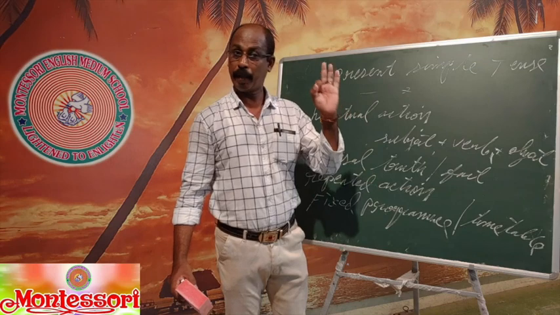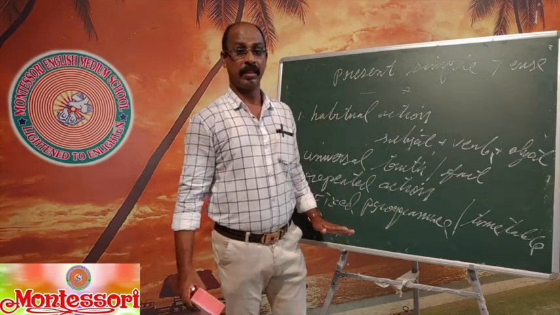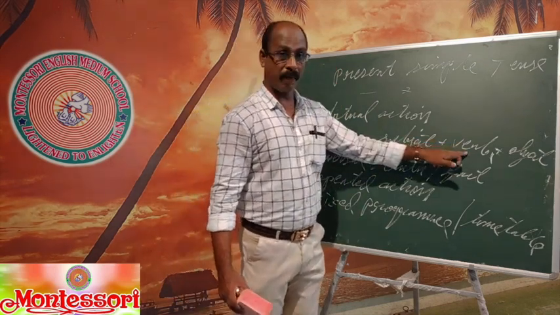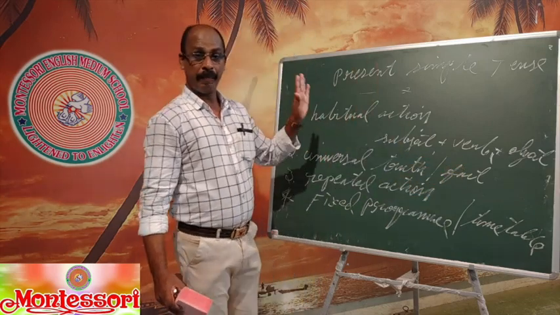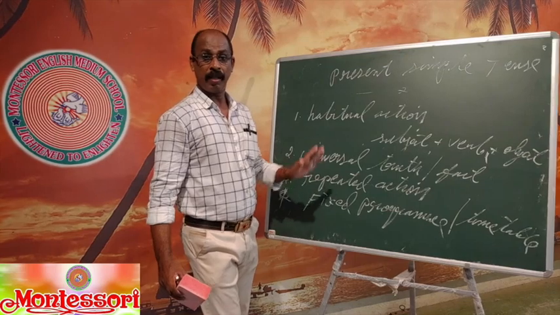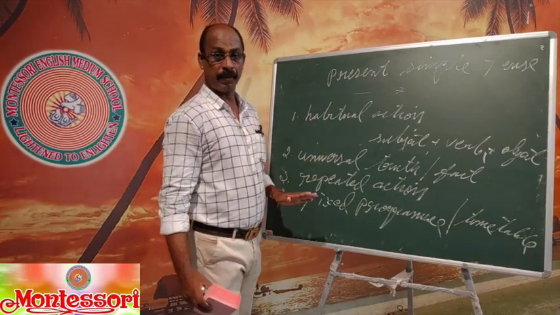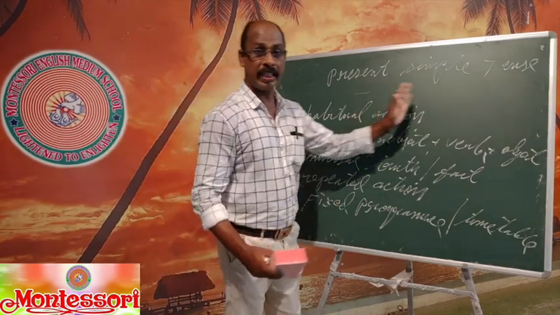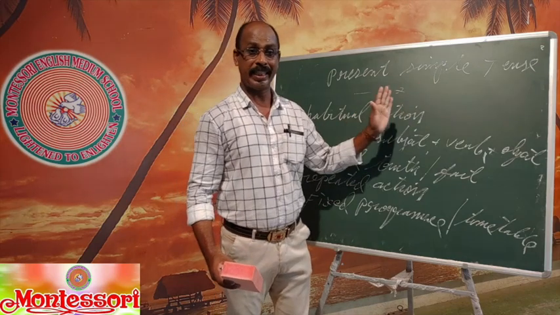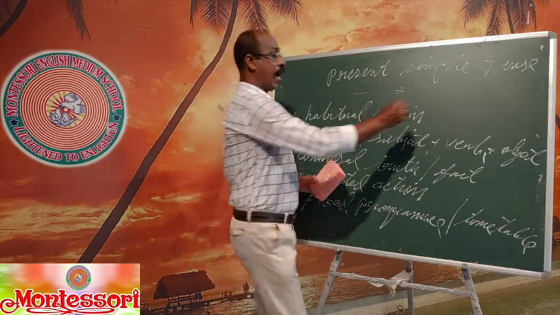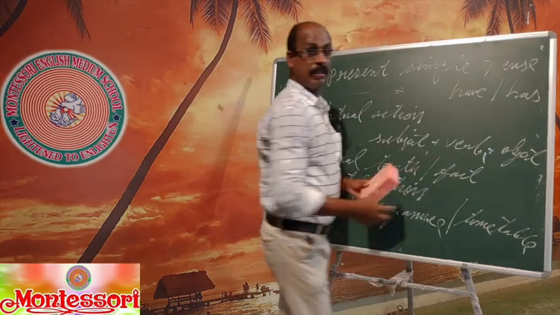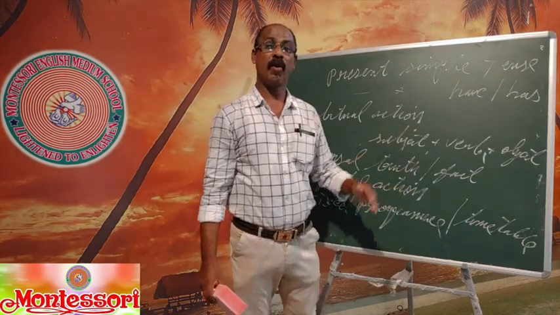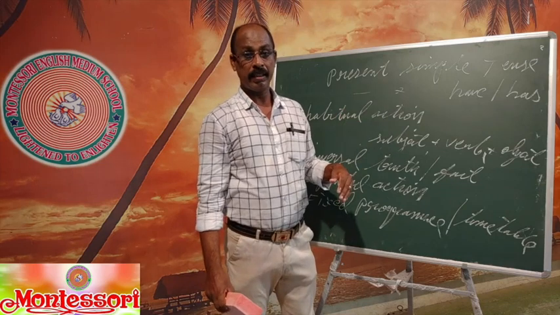Make sure that your verb is in simple present tense. In simple present tense, verb 1, we can use the be form, have form, do form, or main verb. The present be forms: he is, they are, I am, he is, she is. Have form: have or has, according to the subject. Next class we will tell more about simple present tense.